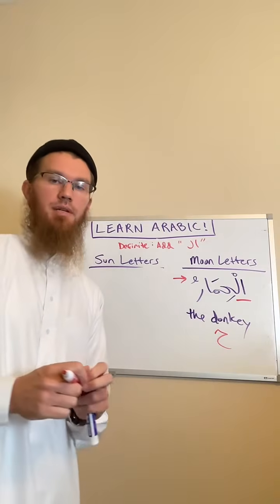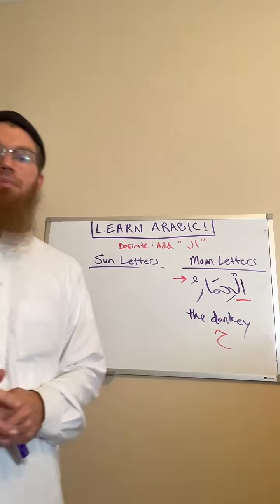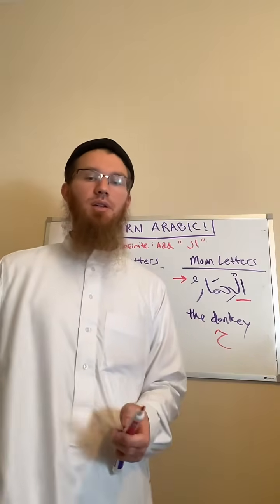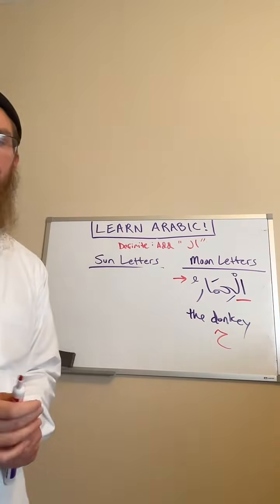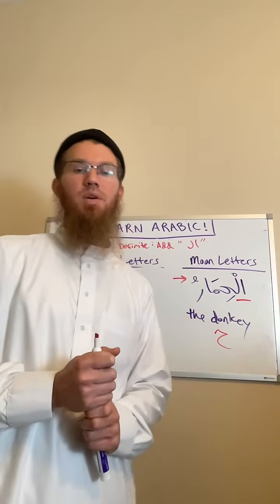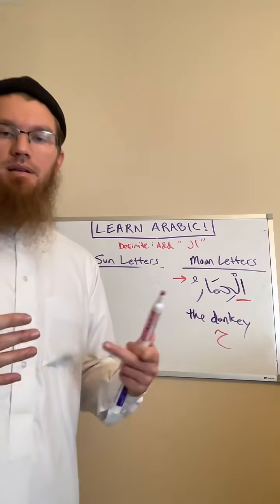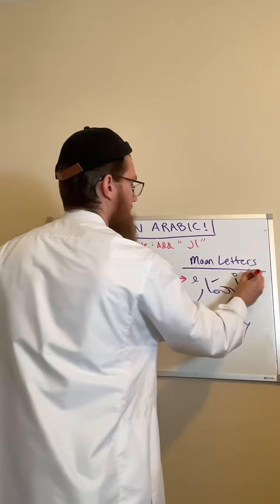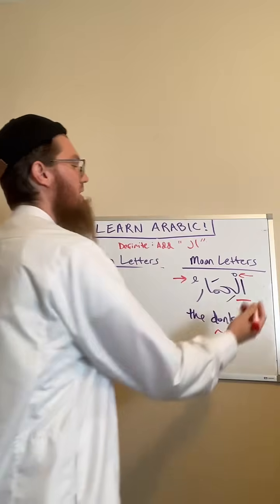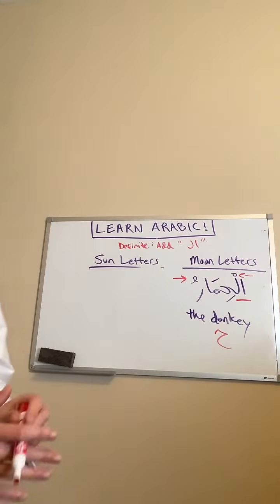True. Very good. What symbol is written above the lam that basically is telling us that the ha is a moon letter? It's the sukoon. And the sukoon looks like a moon. So this is an easy way to identify.